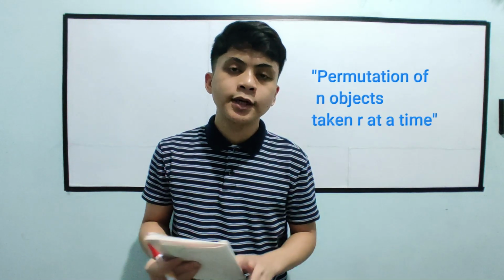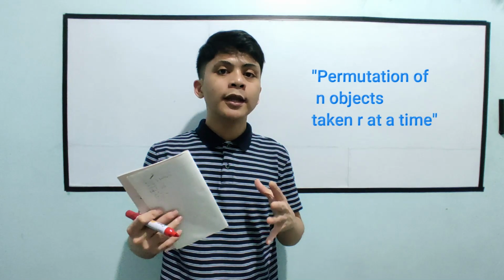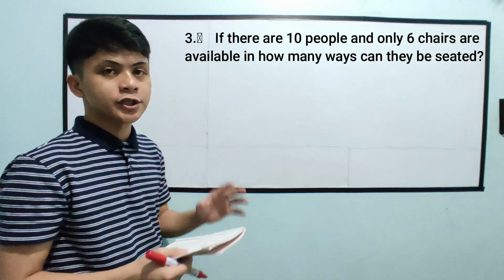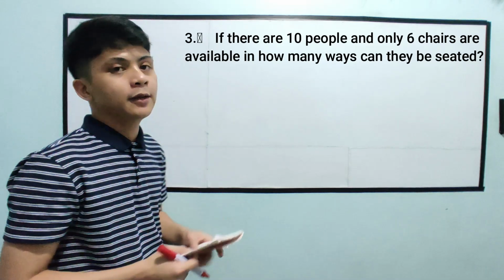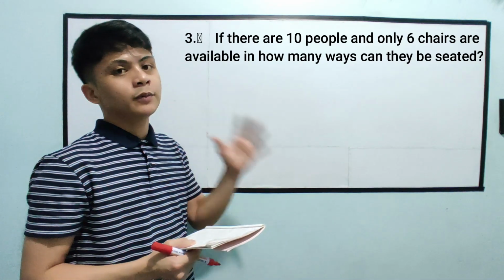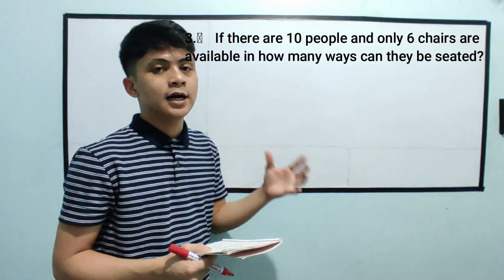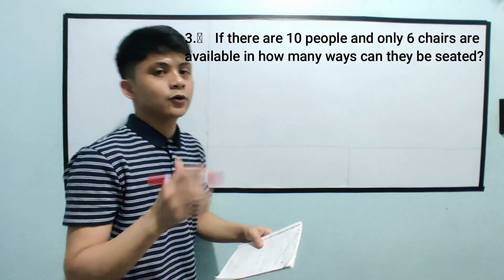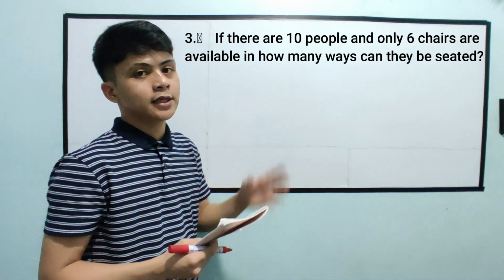Then, para naman sa pangalawang klase ng ating permutation, yung permutation of n objects taken r at a time. Ito naman, hindi lahat ng given objects ay in-arrange natin. Kumukuha lang tayo ng certain value mula dun sa given objects. For example, if there are 10 people and only 6 chairs are available, in how many ways can they be seated? Dito, meron tayong 10 people, pero yung chairs natin, 6 lang. Ibig sabihin, out of 10 people, 6 lang yung ma-arrange natin. So, this is an example of permutation of n objects taken r at a time.